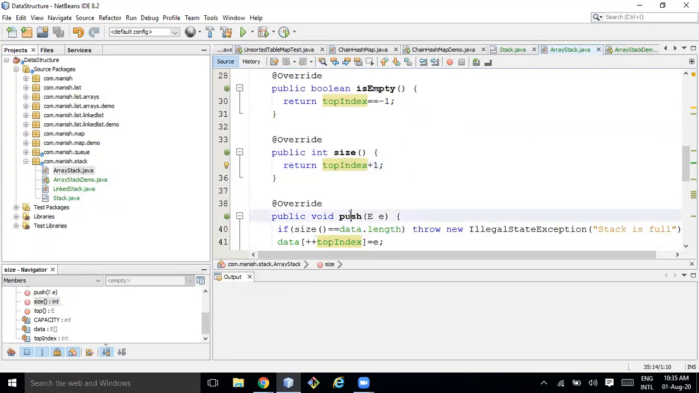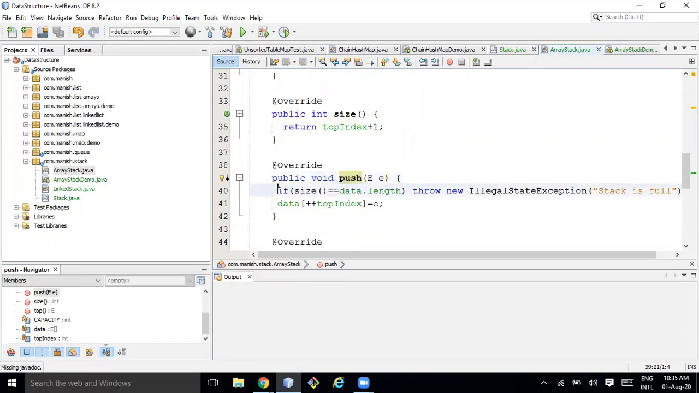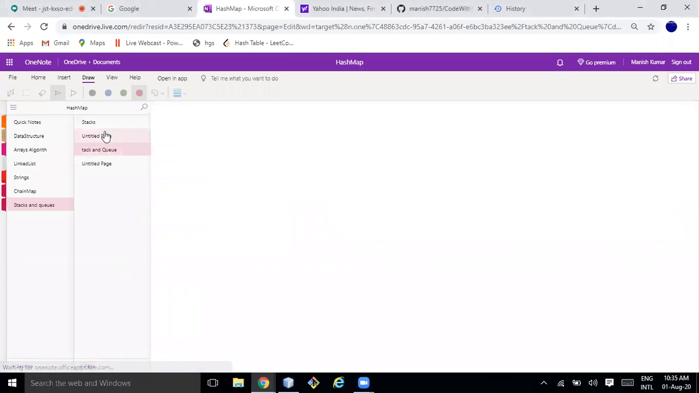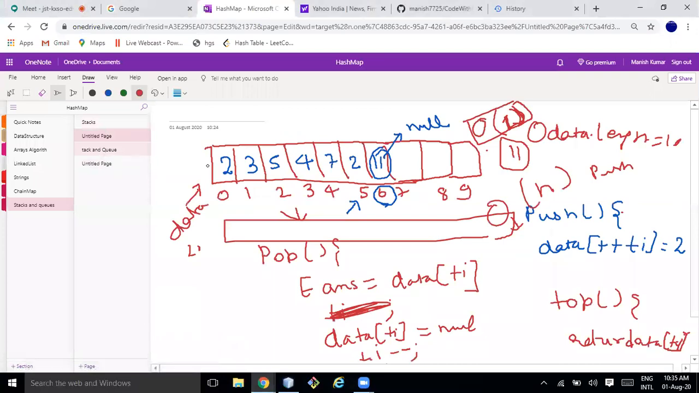Okay, the next operation is called push. The first thing we have to check is the size. Here 2 things come into the picture: one is size and another one is the data length. Suppose this is the array, so data dot length is 10, but what is the size of this stack? Here 1 2 3 4 5 6 7, so the size of the stack is 7, but the space I am using is 10.